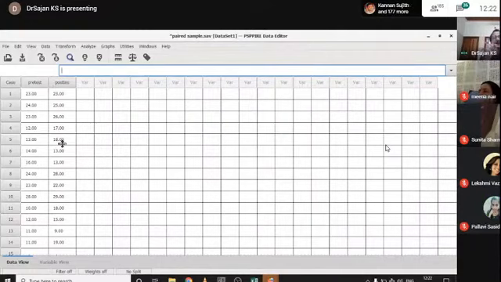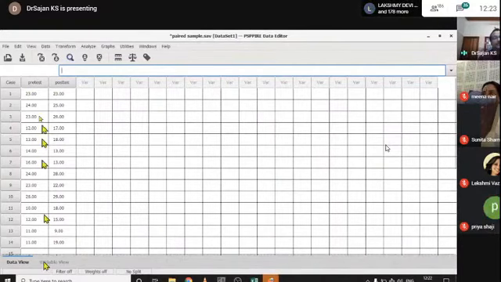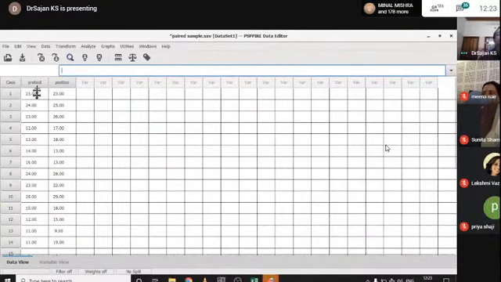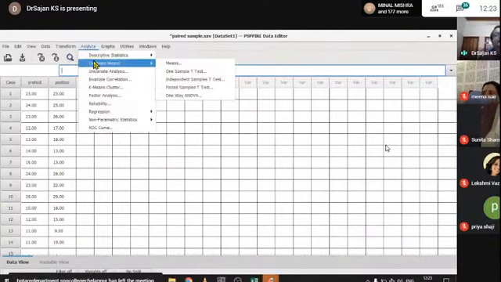The same boy or girl gives the two sets of data, so one data set is dependent upon the other. So this is the dependent sample t-test, and these data are paired, so it is also known as the paired sample t-test. And there should be adequate correlation between these two sets of data, so it is also known as the correlated sample t-test. There are three names: paired sample t-test, correlated sample t-test, dependent sample t-test. Now click on analyze, click on compare means, click on paired sample t-test.